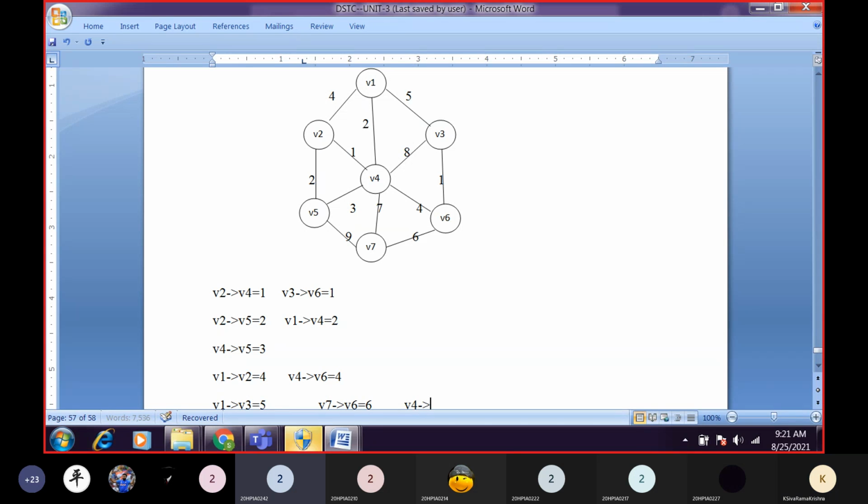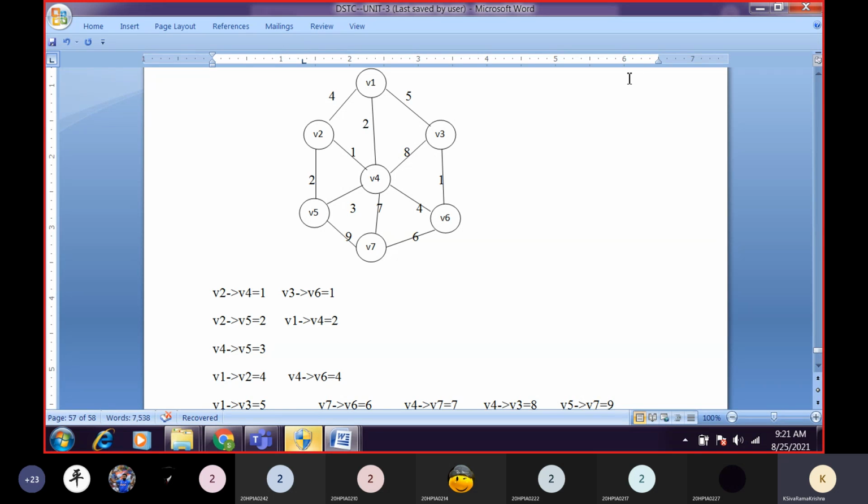Now 7. V4 to V7, sir. This is very simple. The weight is 7. Now 8. V4 to V3, sir. We can write V3 to V4 or V4 to V3. The weight is 8. Now 9. V5 to V7. The weight is 9.